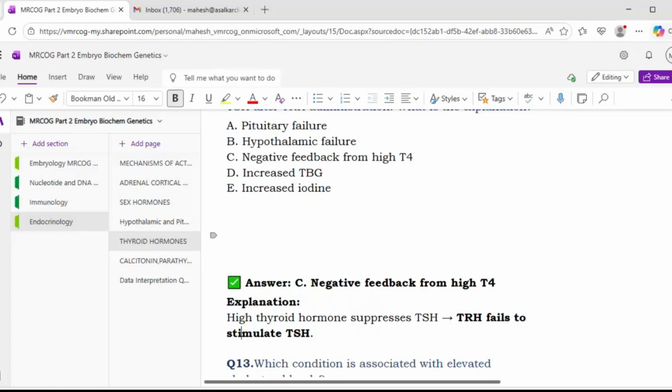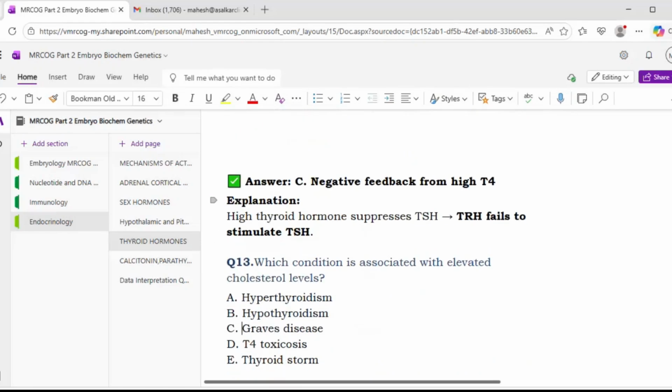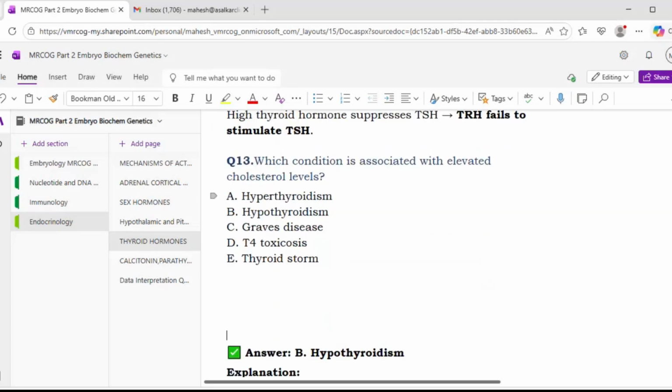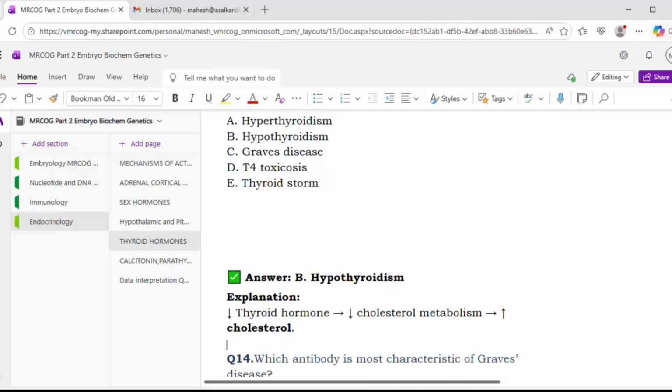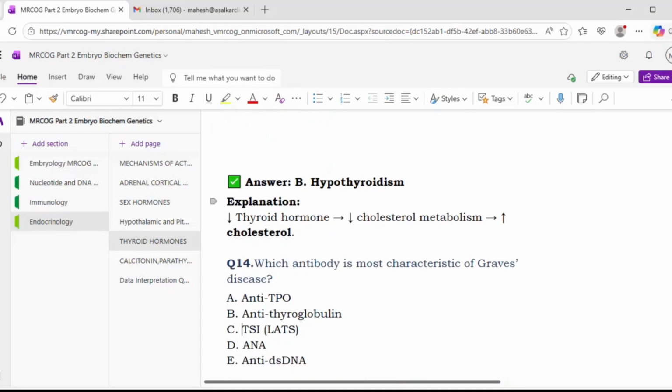Okay. Next. Which condition is associated with elevated cholesterol levels? Hyperthyroidism, hypothyroidism, Graves' disease, T4 toxicosis, thyroid storm. Sir, hypothyroidism. Yes, option B, correct. So with decreased thyroid hormone, there is decreased cholesterol metabolism, and there is an increased cholesterol level. Okay, so metabolism is reduced.